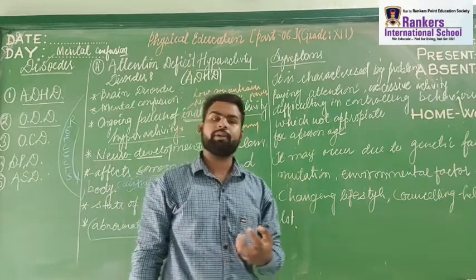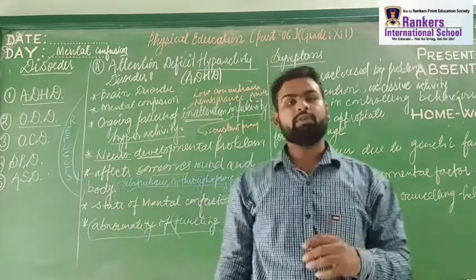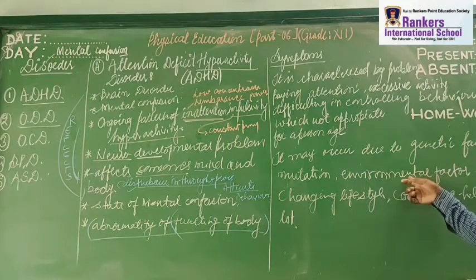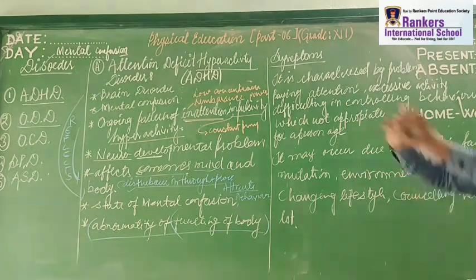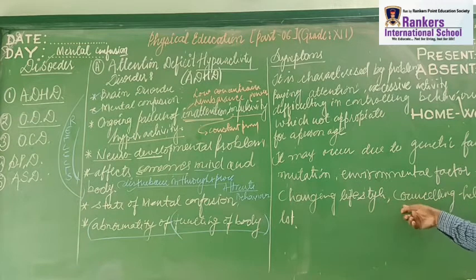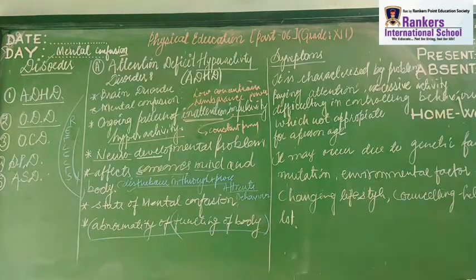Which kind of environment an individual is living in, whether a positive or negative environment, what the situation of the particular house is, what the lifestyle of the particular house is. Changing lifestyle can help an individual a lot to overcome this disorder. Counseling will also help. Medication as well as meditation will help these people a lot. Got it, students?